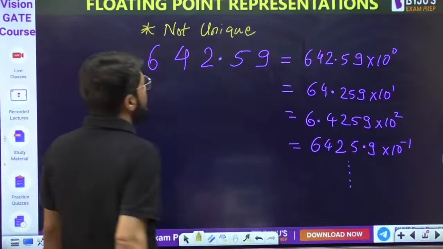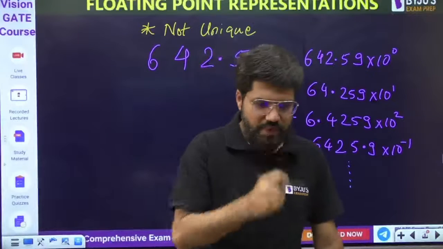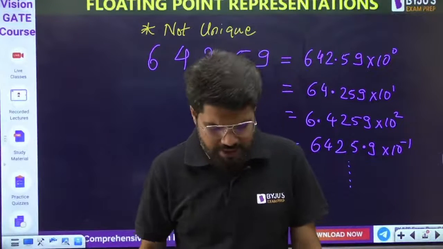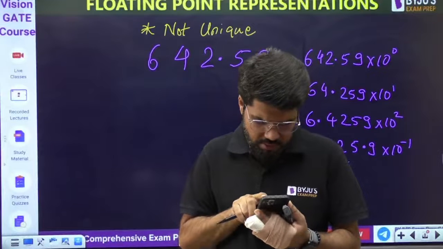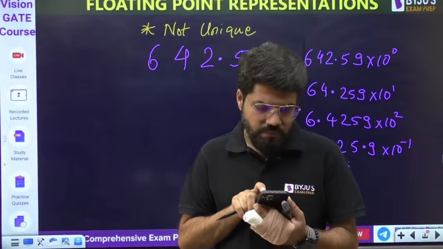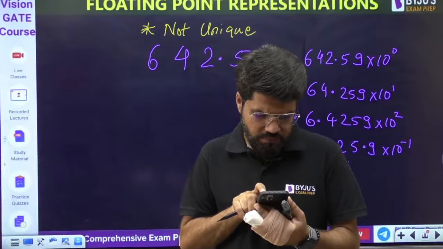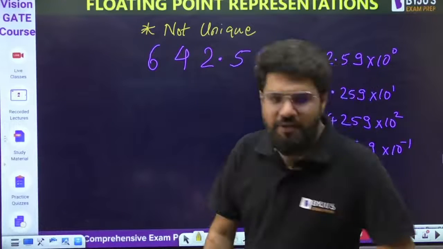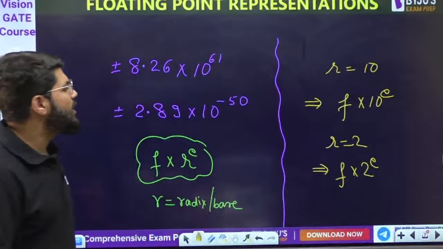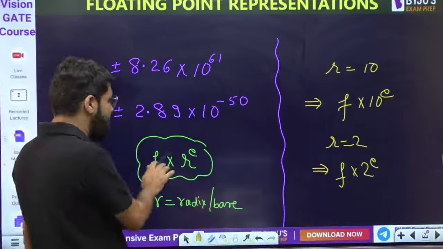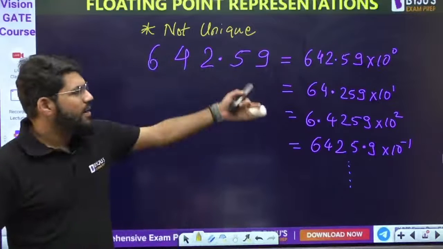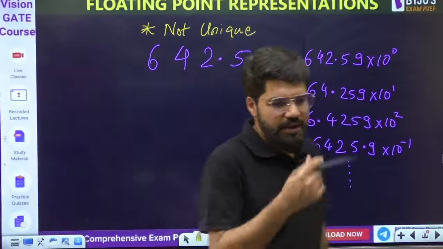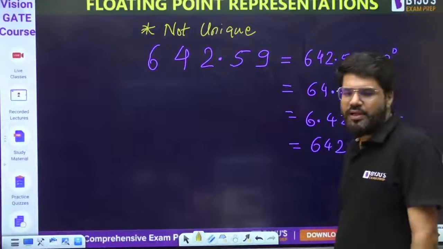Because what I am telling you, how is the representation looking like? The representation is fractional part into r power e, or in decimal, 10 power e. So there can be multiple ways of writing it into 10 power something, into 10 power something. There are multiple ways of doing it, right?